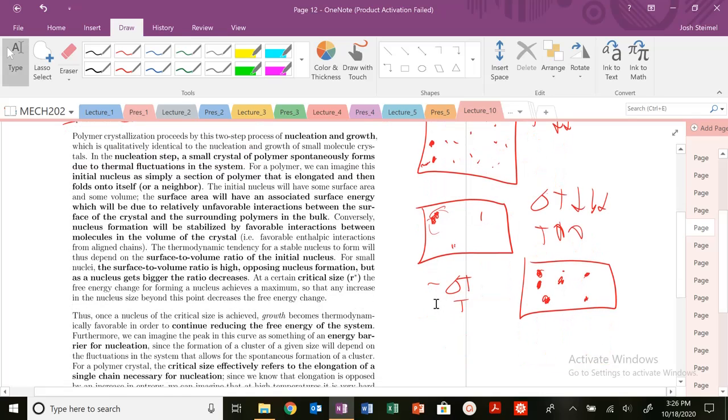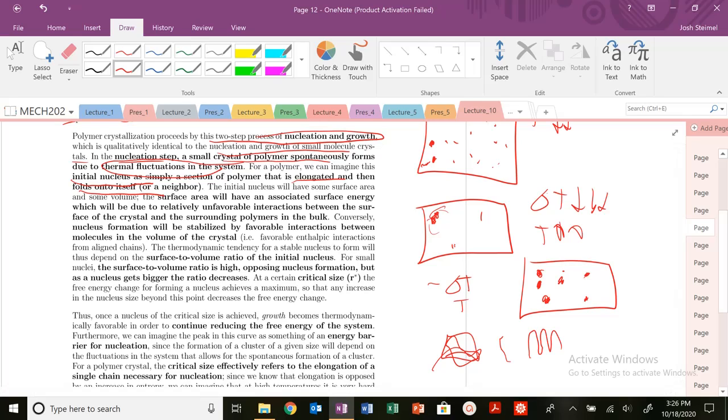So let's go ahead and look at this two-step process for nucleation and growth. It's basically identical to nucleation and growth of small crystals, like you've seen in the other YouTube videos that I posted for Engineering 45, so I would definitely suggest watching those. Nucleation: basically a crystal forms spontaneously due to some thermal fluctuation. Your polymer spaghetti, those chains are flapping, and at some point they start to fold, and due to that thermal fluctuation, they spontaneously form a nucleus of a crystal. The initial nucleus, elongated, folds onto itself or a neighbor, and that's how your initial nucleus will form.